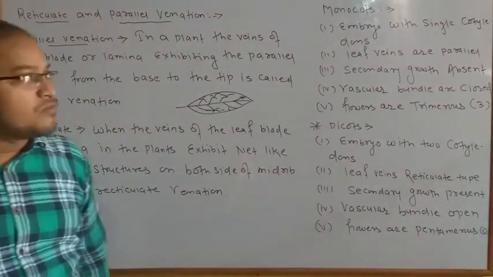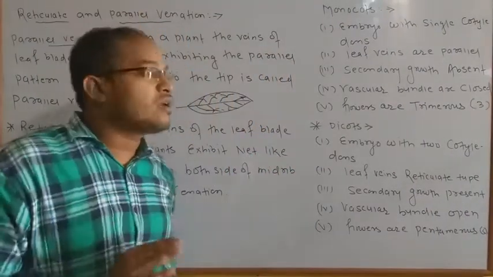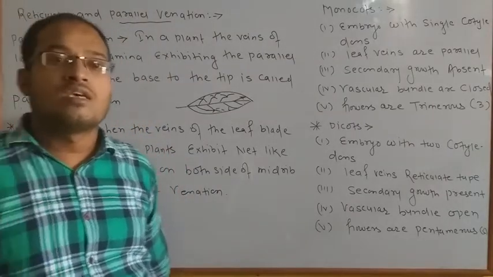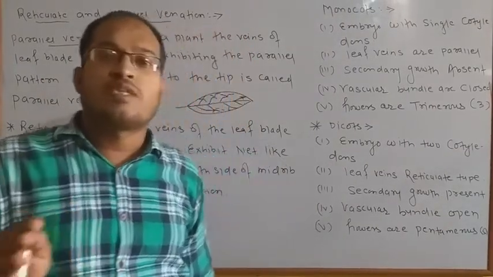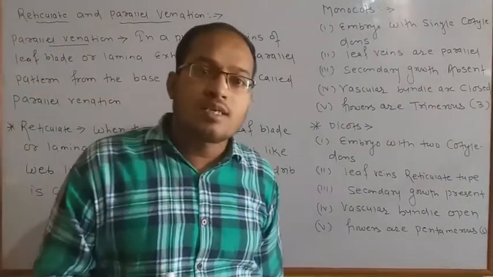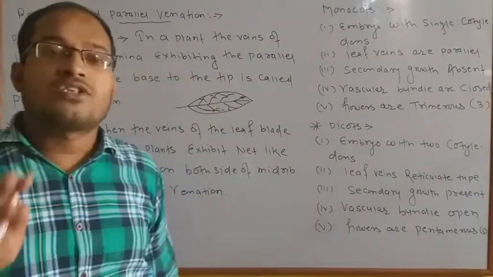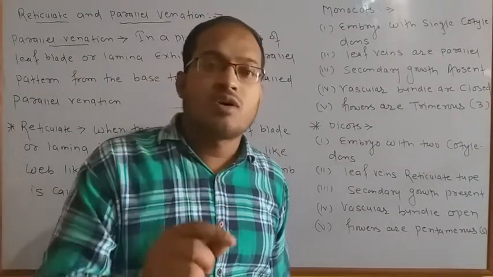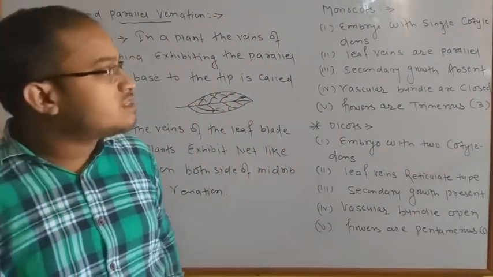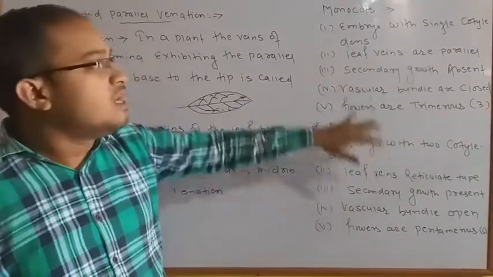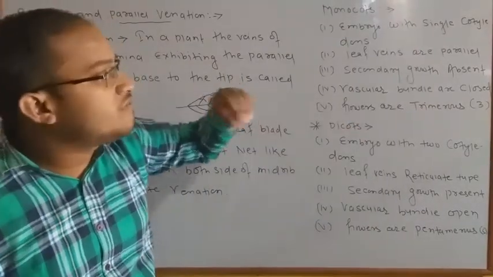Ok, so after that we have to discuss the most important topic for our exam purpose: the difference between monocot and dicot. We have discussed monocotyledons, we have also discussed dicotyledons, and in the previous class we also discussed angiosperm and gymnosperm, because Bentham and Hooker classification is totally based on seed bearing plants, and they divided the plants into three categories: monocotyledons, dicotyledons and most important angiosperm, because angiosperm had the most variety. So that's why monocots and dicots are further divided on the basis of their floral design, their vascular bundles, their leaf venation.